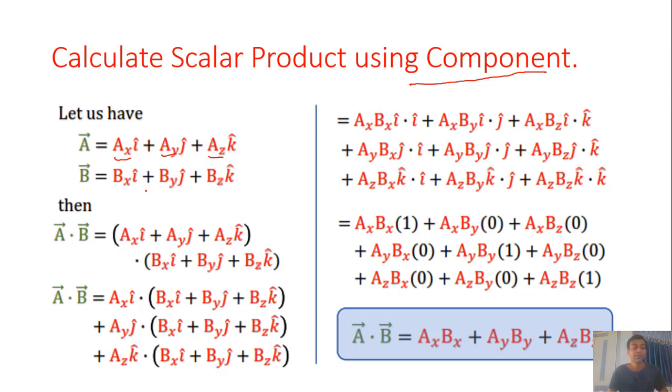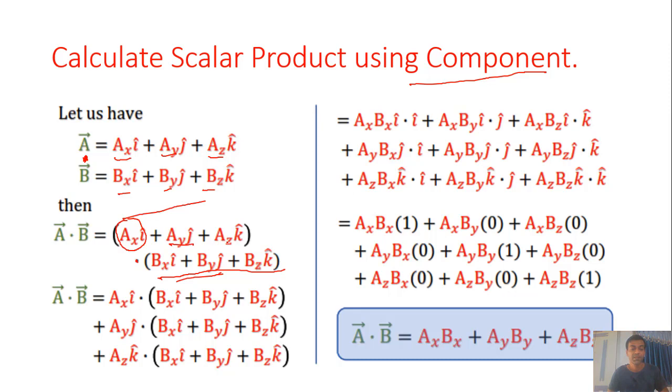Similarly, vector B is equal to BX I, BY J and BZ K. Then BX, BY and BZ are the components in the I, J and K directions respectively. And if we do the dot product of A dot B, then mathematically we can say that, here we first multiply the AX I component with the whole vector BX I, BY J and BZ K.